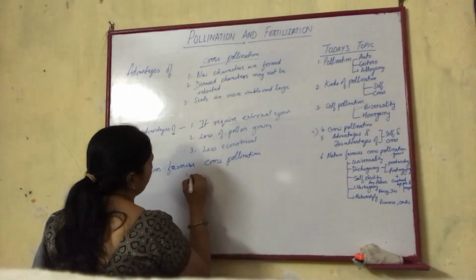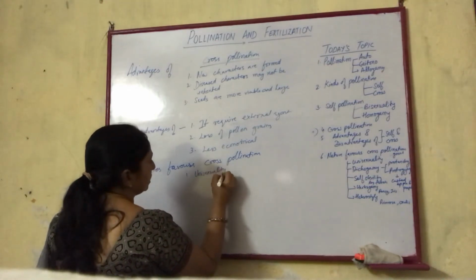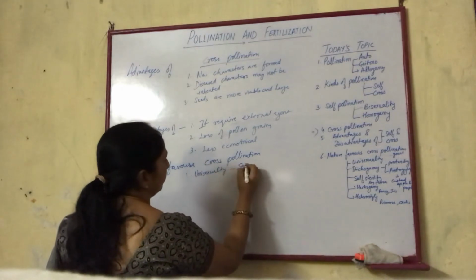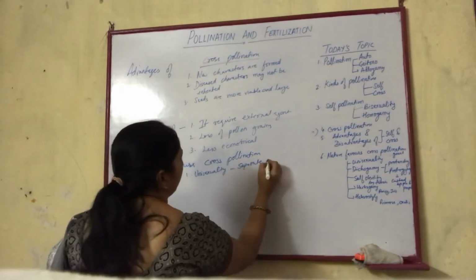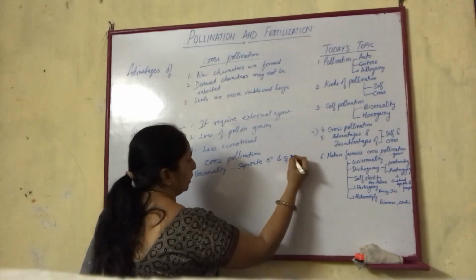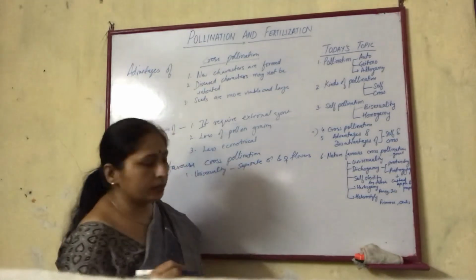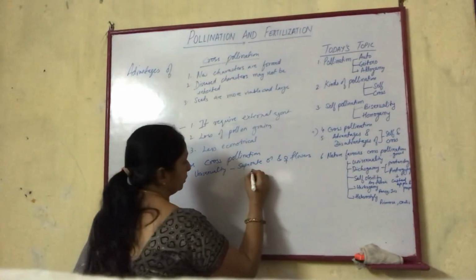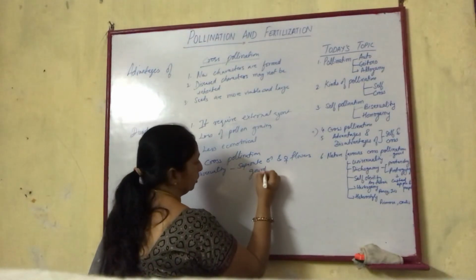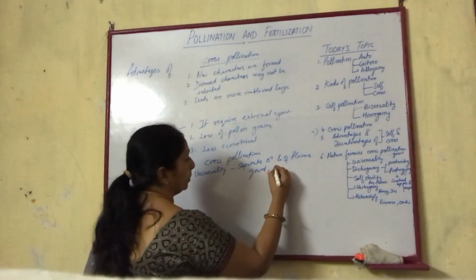Number one is unisexuality. Unisexuality means there are separate male and female flowers, as in the case of gourd. They may even be borne on different plants, as in gourd and papaya.